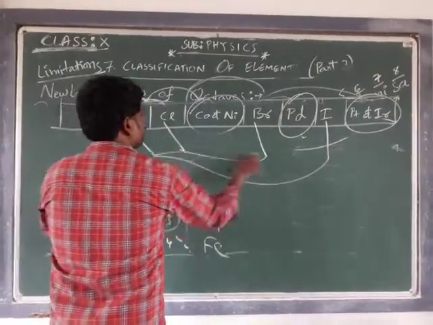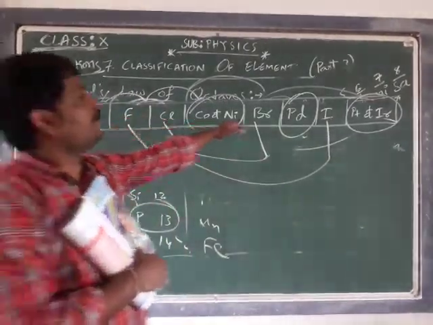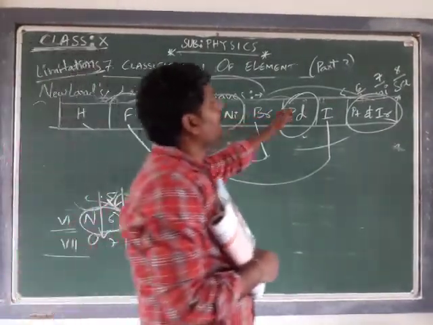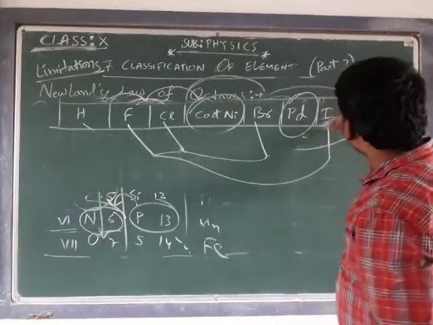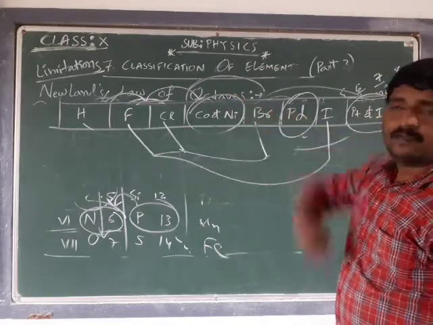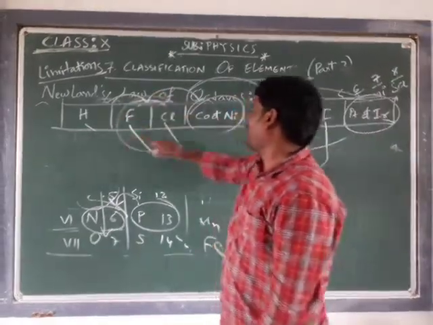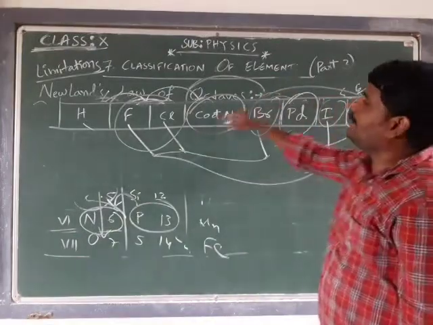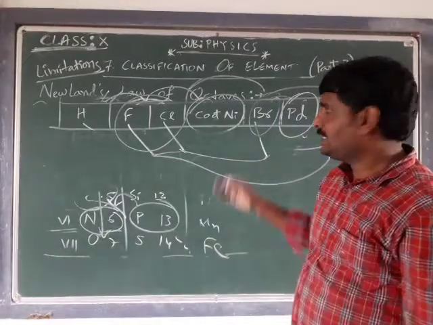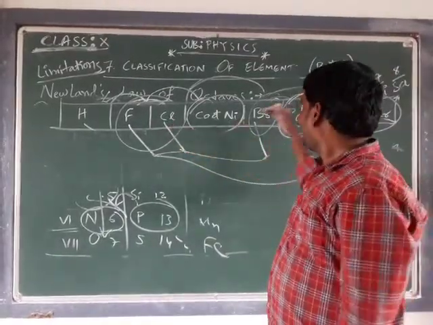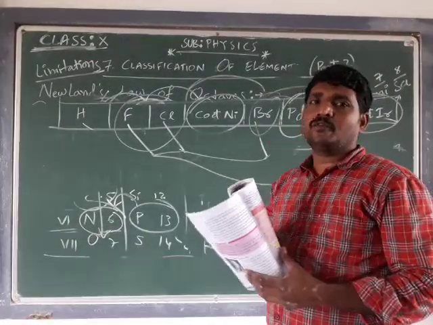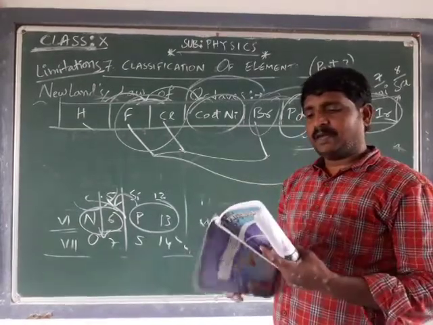They possess the same type of properties, whereas cobalt, nickel, Pd and Ir do not follow the same properties of the halogen family. These four elements have the same chemical and physical properties, whereas these elements do not possess similar properties, even though they are fit into the respective group. That is one drawback.